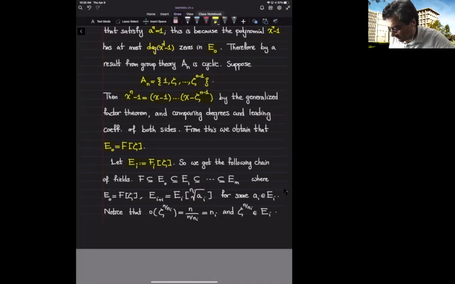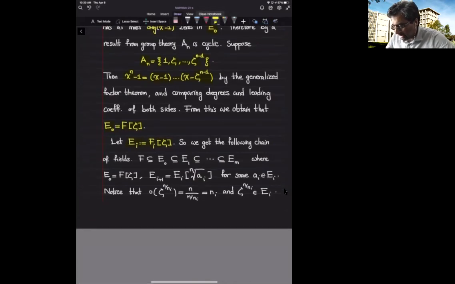So again, what we are doing is like this. I'm considering E sub m to be the splitting field of x to the n minus 1 over F sub m.